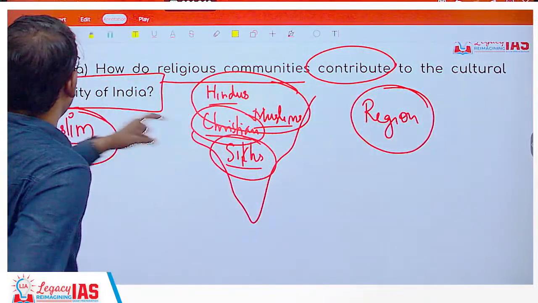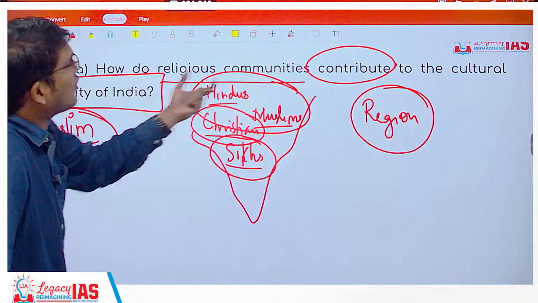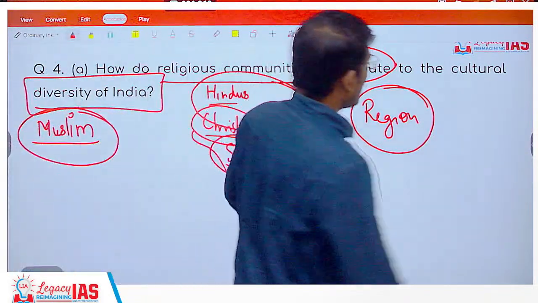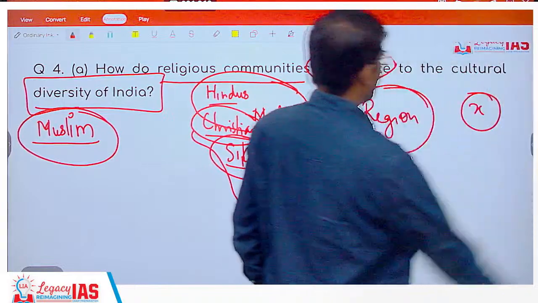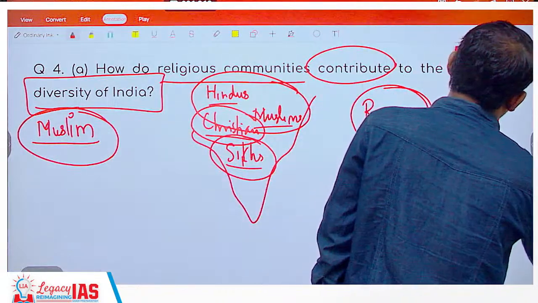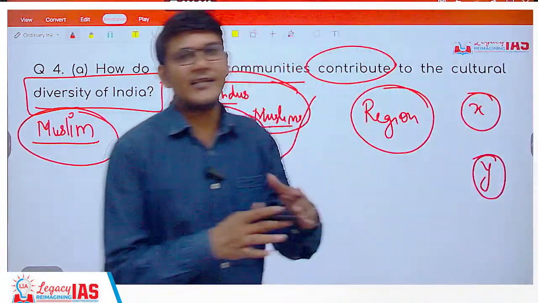So how can I say that there is cultural diversity because of the religious communities? A particular community, let's say, follows X ritual. There is another community which follows Y. They are completely distinct.